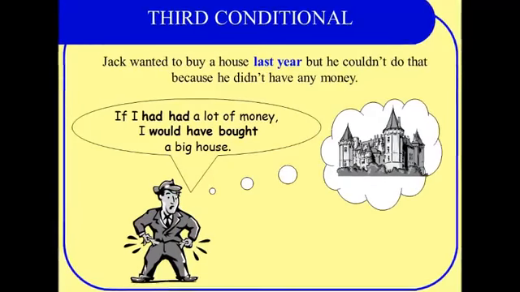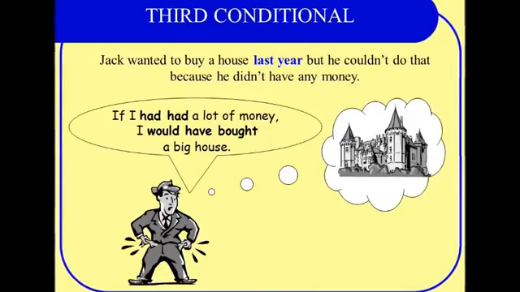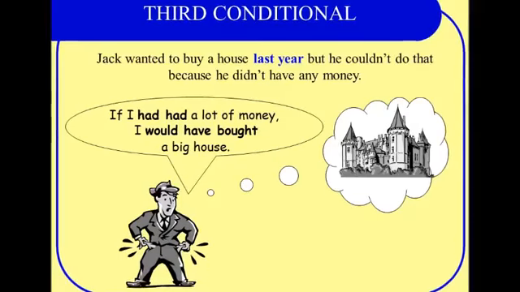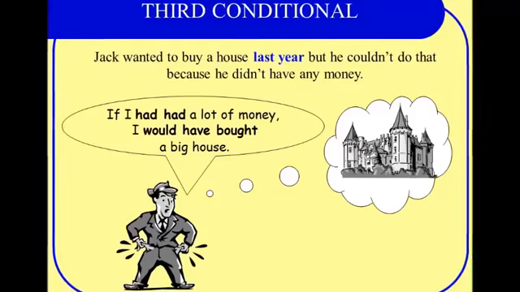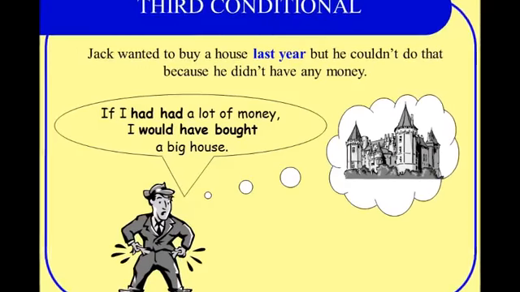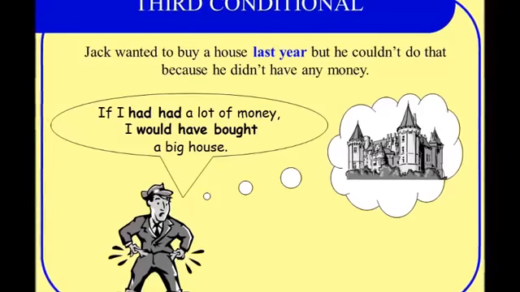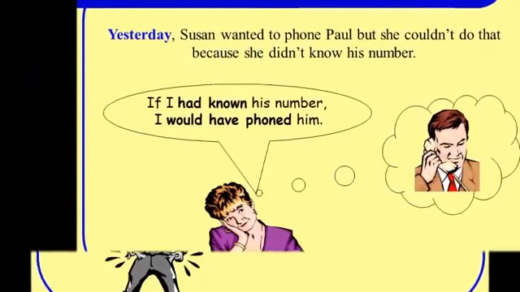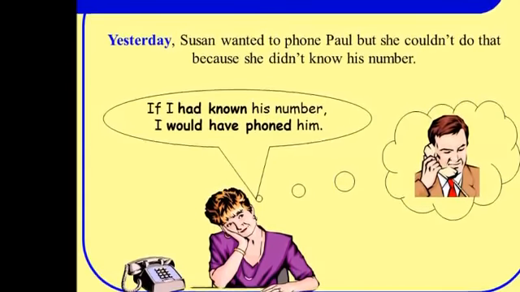Third conditional. Jack wanted to buy a house last year, but he couldn't do that because he didn't have any money. So he said, if I had had a lot of money, I would have bought a big house. Another example.